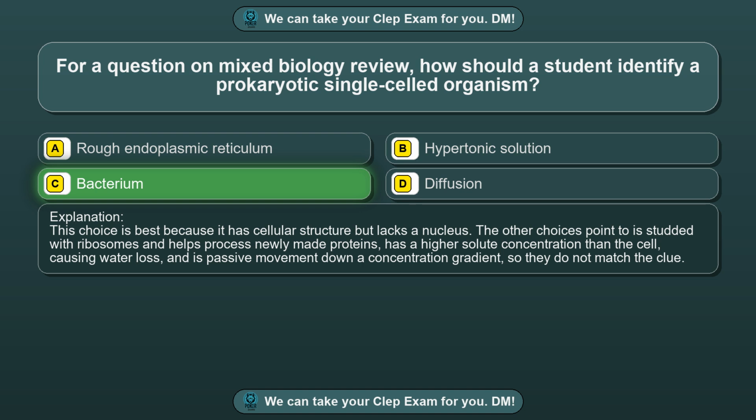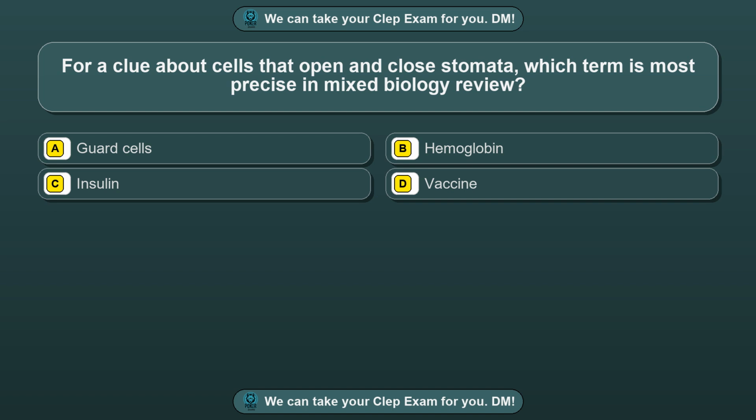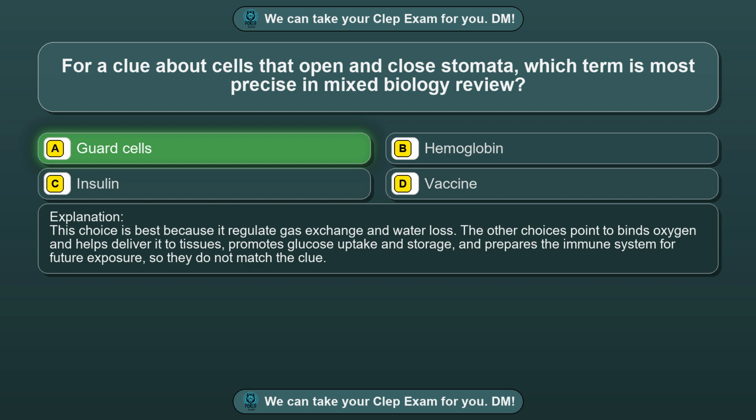Question 67. For a clue about cells that open and close stomata, which term is most precise in mixed biology review? Option A, guard cells. Option B, hemoglobin. Option C, insulin. Option D, vaccine. The correct answer is option A, guard cells. This choice is best because it regulates gas exchange and water loss.